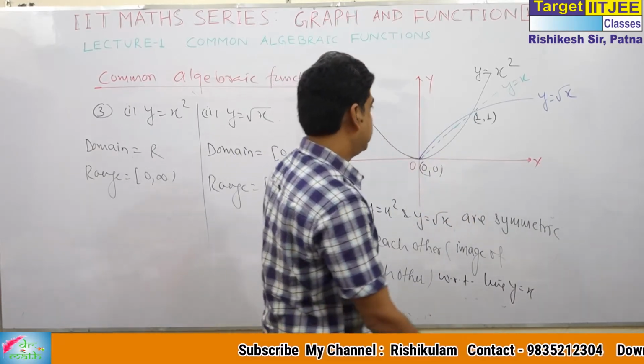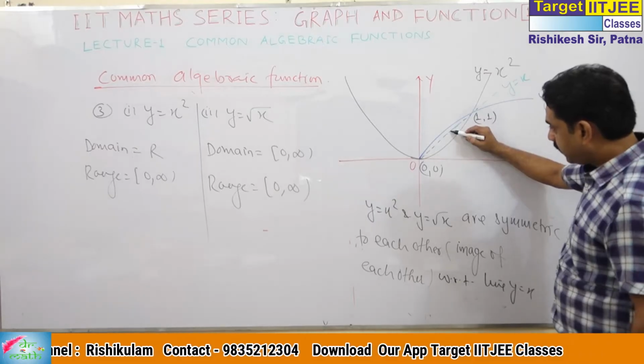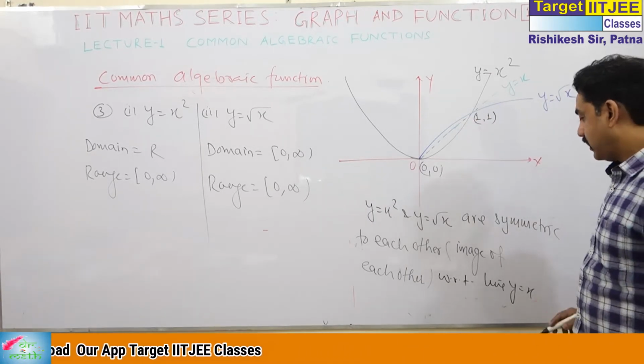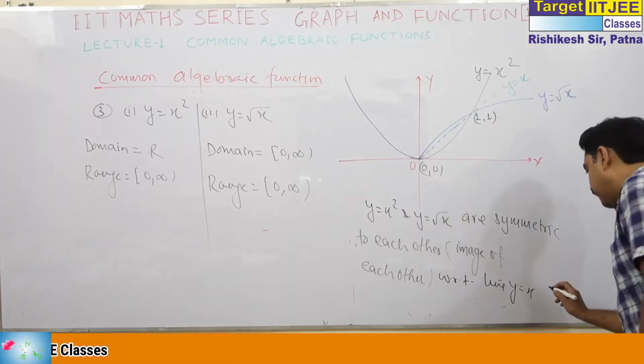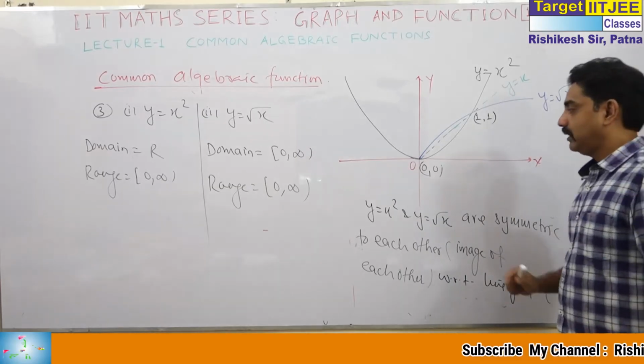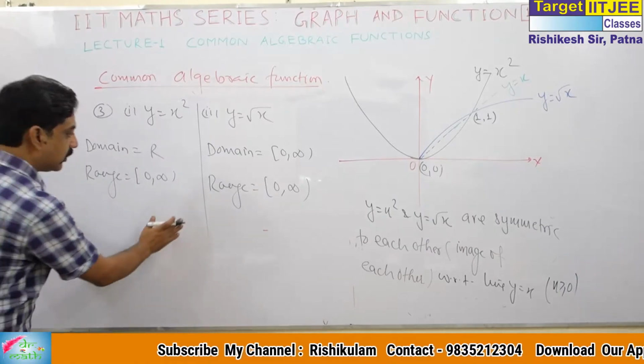What does it mean? If you put a mirror here, the image of this one is this, and the image of this one is this. But this property holds when x is greater than or equal to 0, because for x less than 0, root x is not defined. So you have to note one more point here.